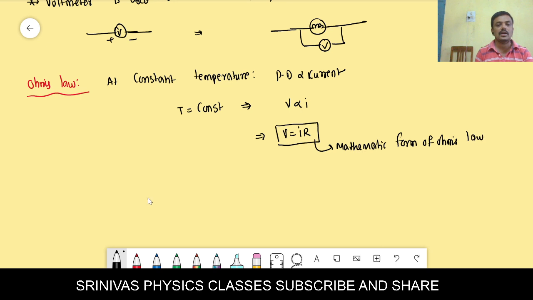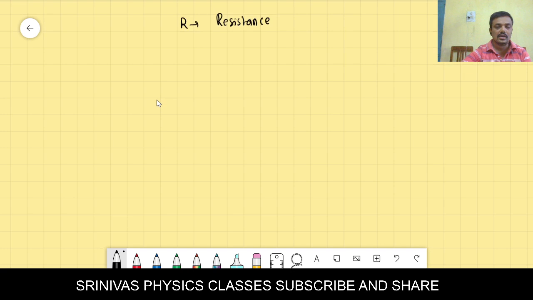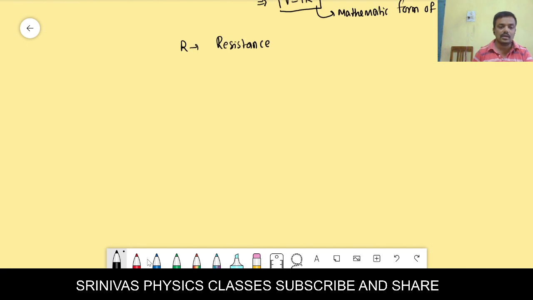Now, what is R in this? R is a proportionality constant. Its name is resistance. Then what is resistance, on what factors does it depend, and how do we find the resistance of a certain wire? Next is resistance, capital R. Resistance is the property of a material by virtue of which it opposes the flow of electrons.